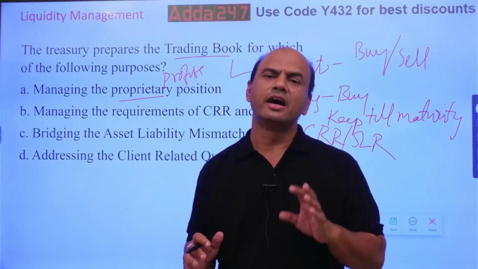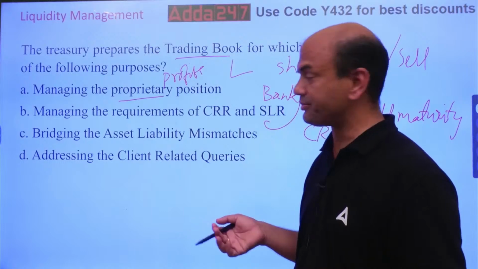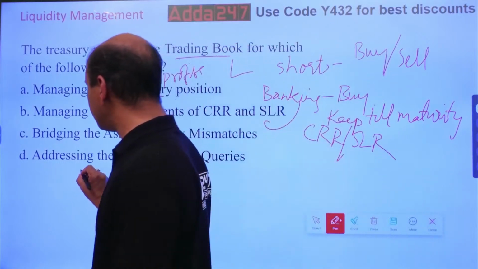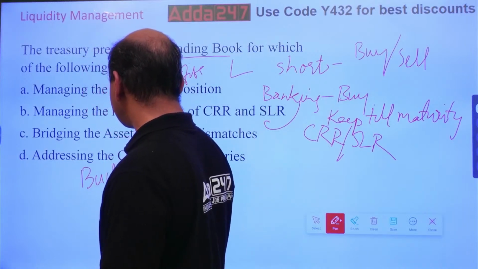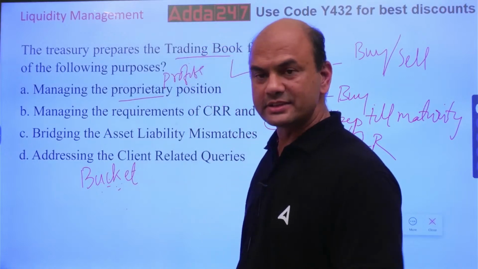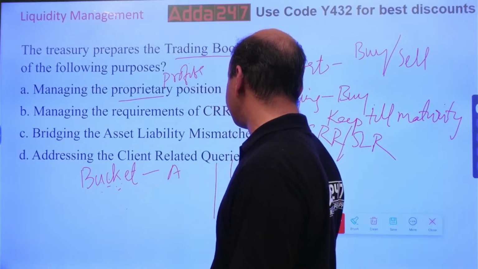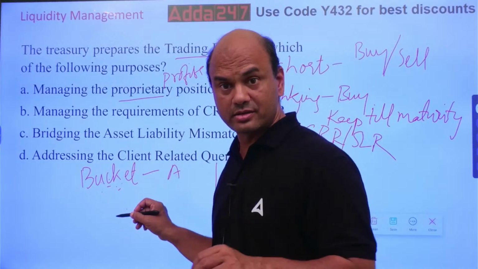Let me explain this bucket system as this term has come. RBI has given every bank something called buckets. RBI says you manage your assets and liabilities from the overnight position. Overnight means from today night.